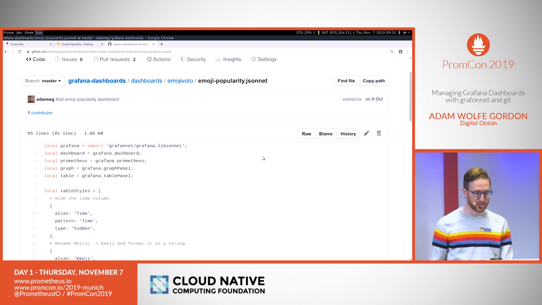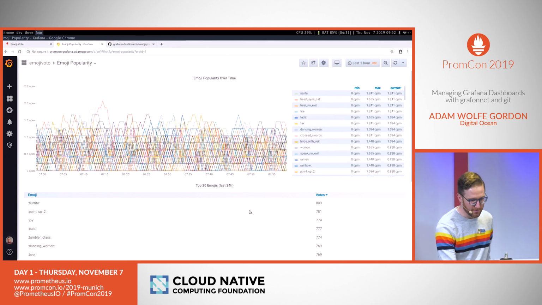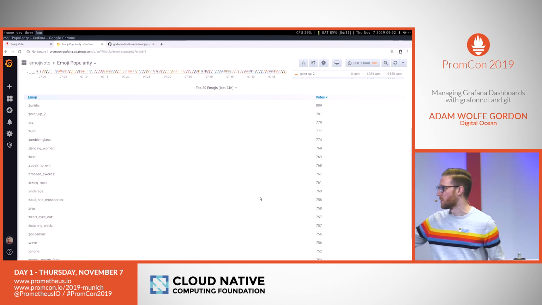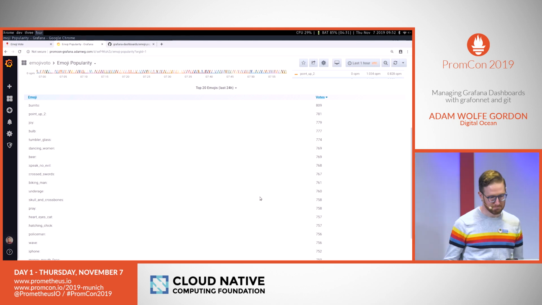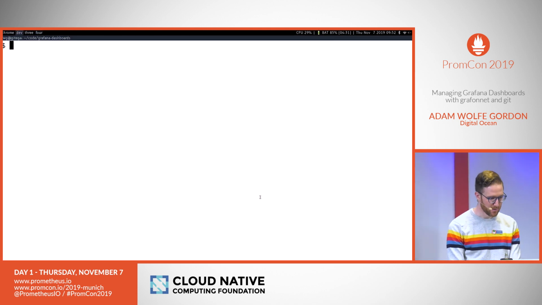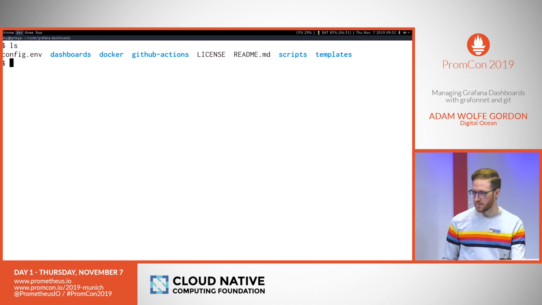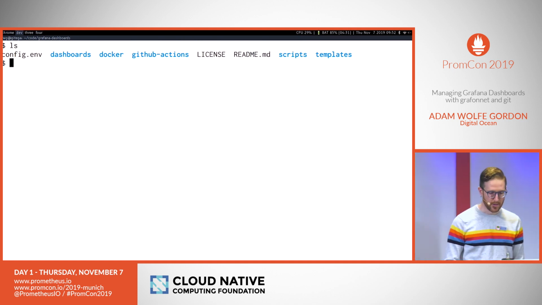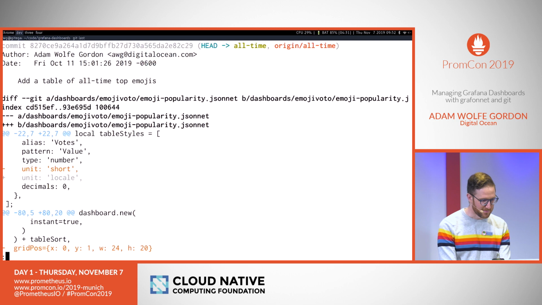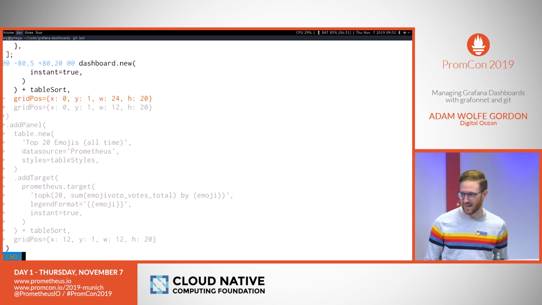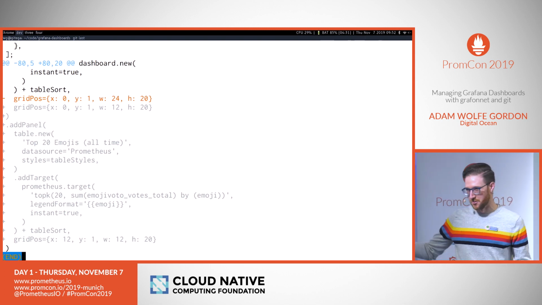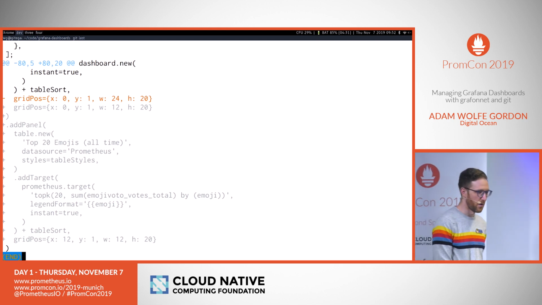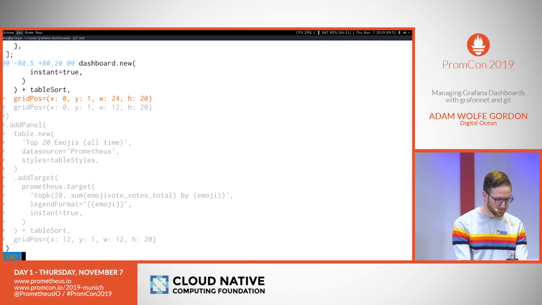Let's say that we want to make a change to this dashboard. So I have my dashboard here that we just looked at with my top 20 emojis in the last 24 hours. I want to add another table of top 20 emojis of all time, just as an interesting metric. So here's my Git repository again, just checked out. And I've actually already made the change so that I didn't have to do that live. So this is the change that I've made. You can see I'm adding another table panel with a very similar query in it, just of all time instead of the last 24 hours.